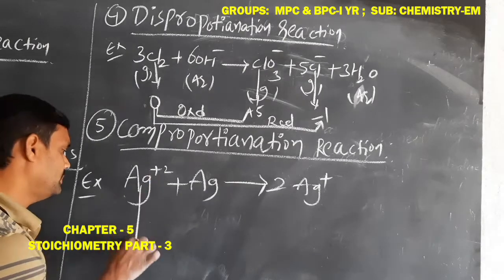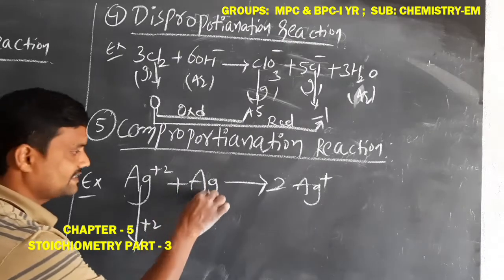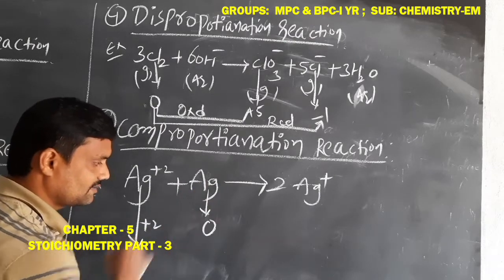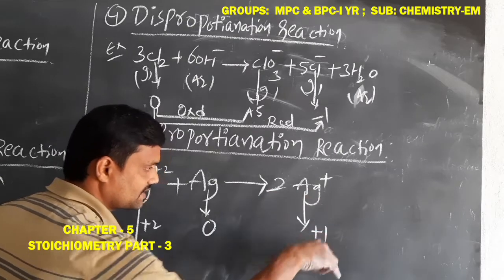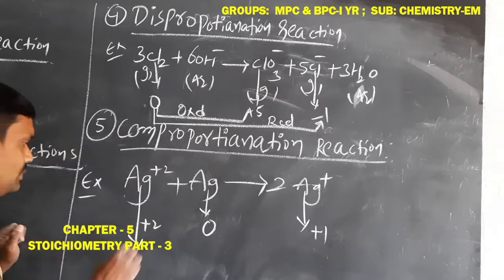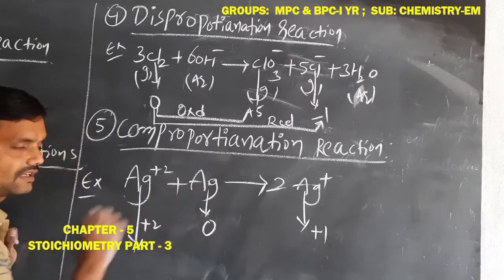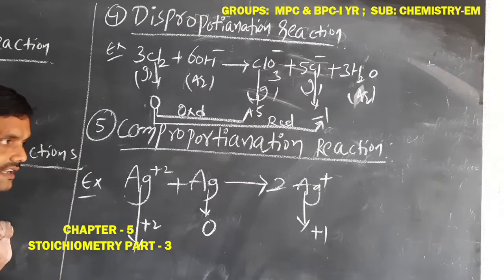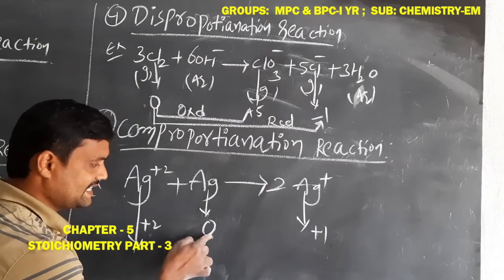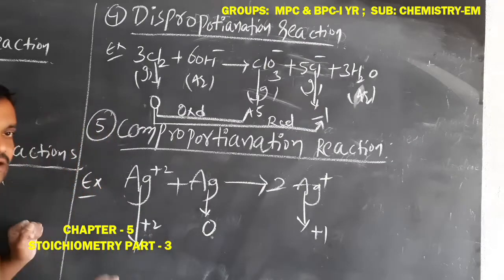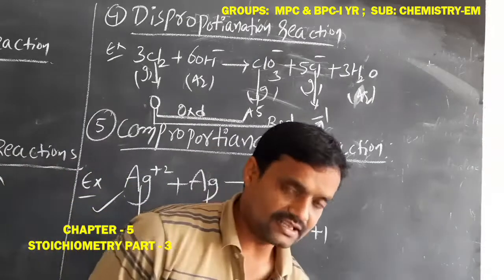For example, in Ag2+ the silver oxidation number is +2. In the silver atom the oxidation number is 0. In the silver Ag+ ion, the silver oxidation number is +1. So +2 and 0, two different oxidation numbers of reactants, combine with each other. The formed product's oxidation number, +1, is in between these two reactants. So this type of reaction is called a comproportionation reaction.